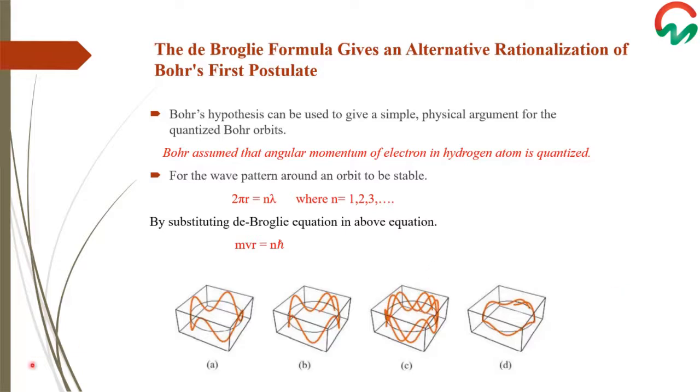For the wave pattern around the orbit to be stable, we are led to the condition that an integral number of complete wavelengths must fit around the circumference of the orbit, and the circumference of the circle is given by 2πr = nλ, where n can have any value ranging from 1 to infinity. Substituting the de Broglie equation λ = h/p in 2πr = nλ, we get the Bohr quantization condition, mvr = nħ.